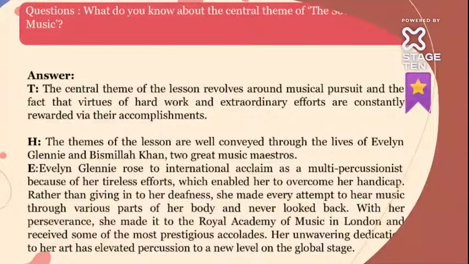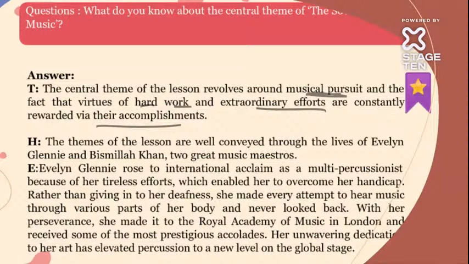So basically, this is about the whole chapter. Not about Bismillah Khan alone, or Evelyn Glennie alone, but both of them. So, what is the main idea? The central theme of the lesson is nothing but the musical pursuit. Music as life, that is the main thing. And the fact that virtues of hard work and extraordinary efforts are constantly rewarded via their accomplishments. So whatever hard work we do for achieving anything, the consequences are always sweet.